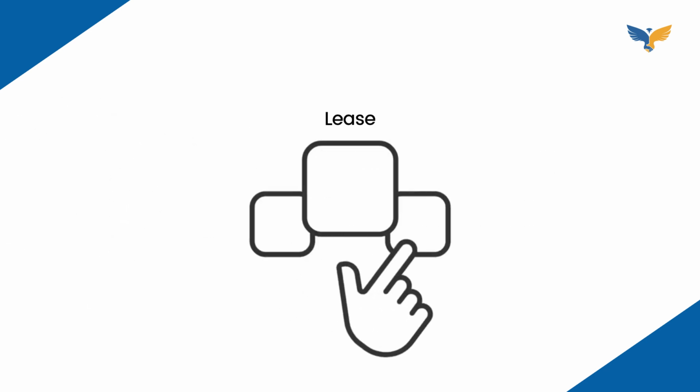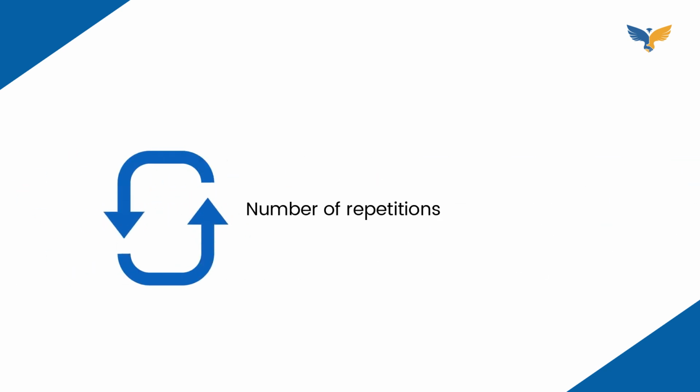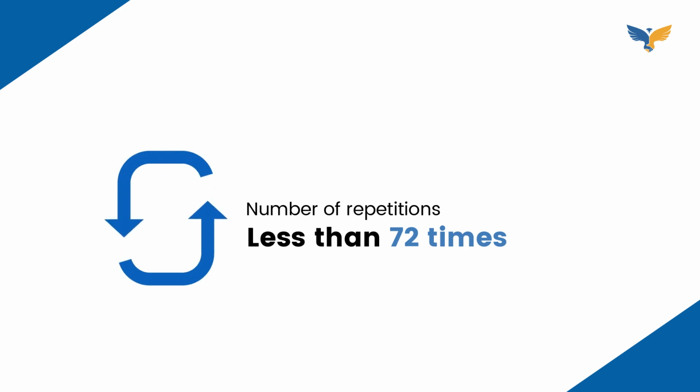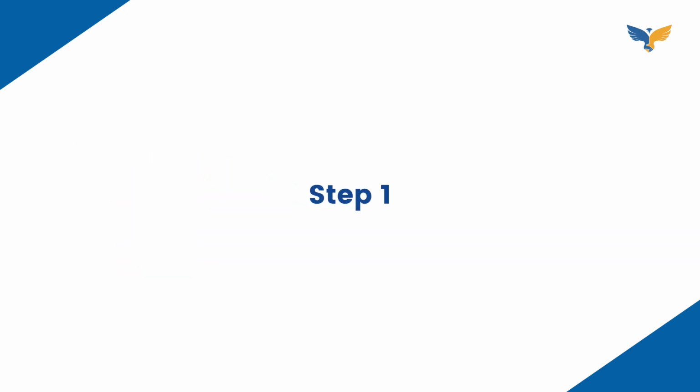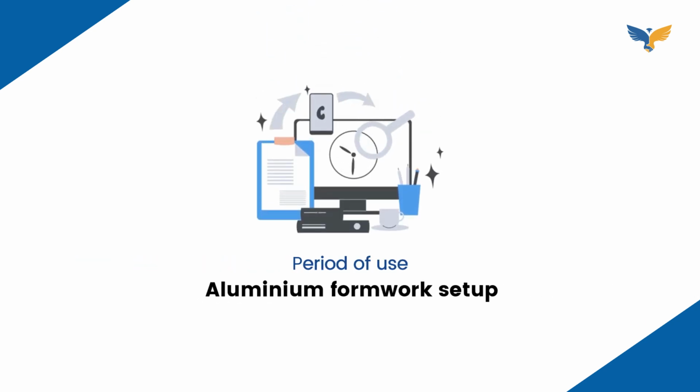Leasing option is more suitable if the period of use of Aluform is less than 24 months or the number of expected repetitions is less than 72 times. So, first step is to determine the period of use of the aluminium formwork setup.